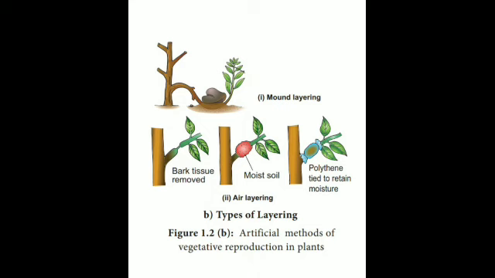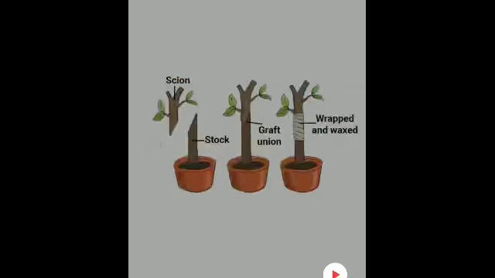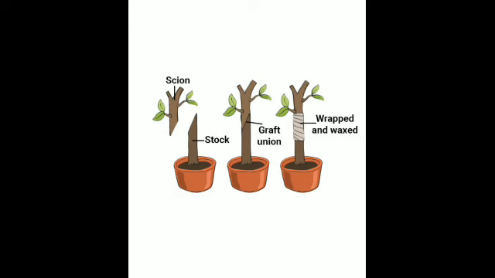Then another method is grafting. Here the stem of one plant, without the root, is known as the scion. Is that clear? This is without the root. It is cut obliquely. Obliquely means like this, not straight, but slanted. This is an oblique cut,